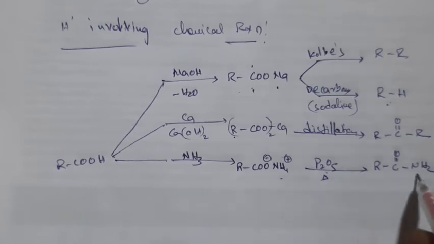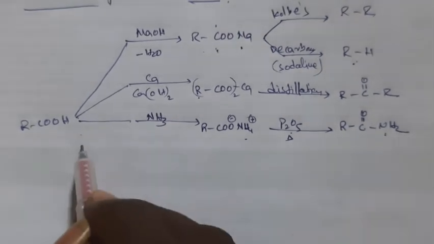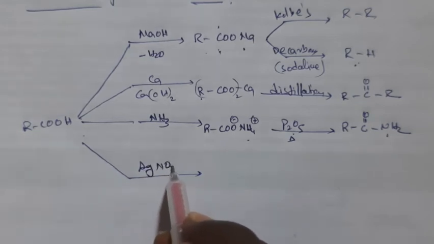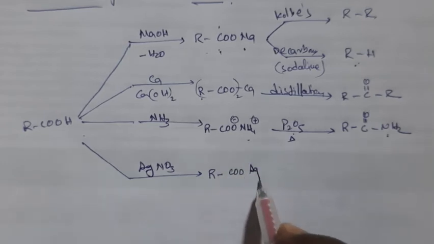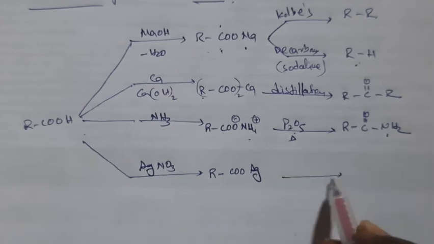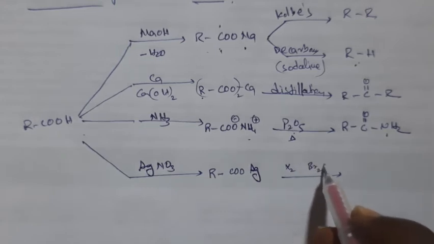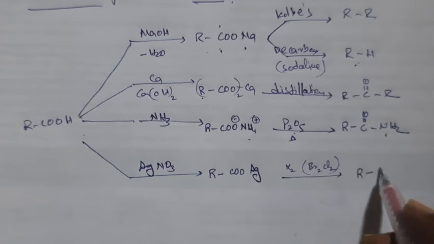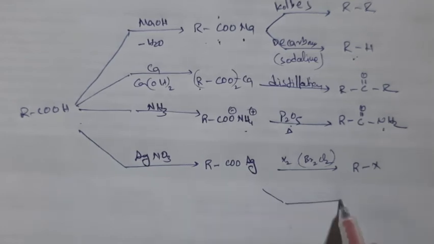CONH2, right? Now on reaction with AgNO3, again you will get a silver salt of carboxylic acid, RCOOAg. So this on reaction with a halogen like bromine or chlorine, you will get what? Alkyl halides, RX, right?